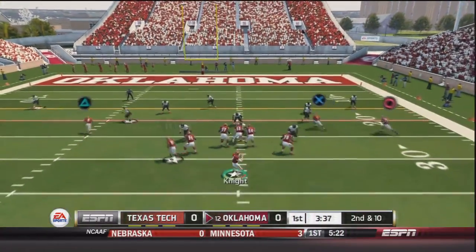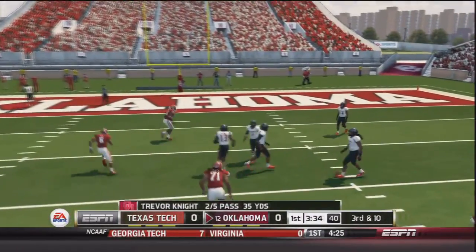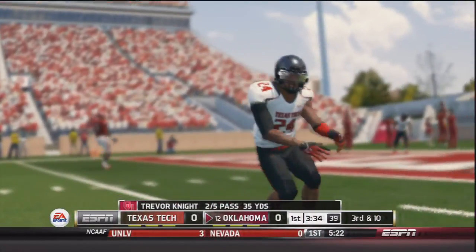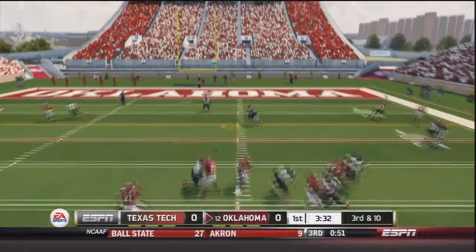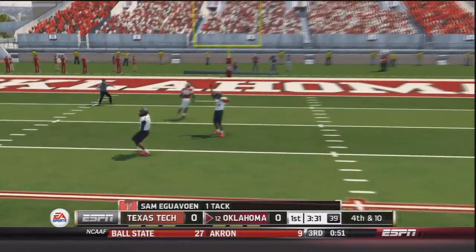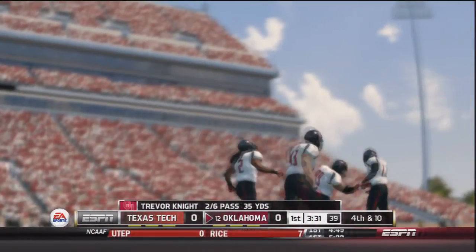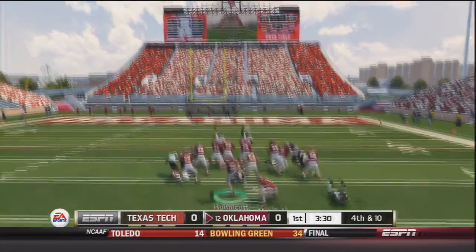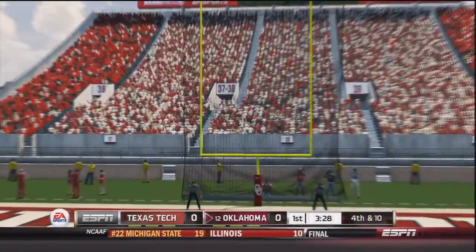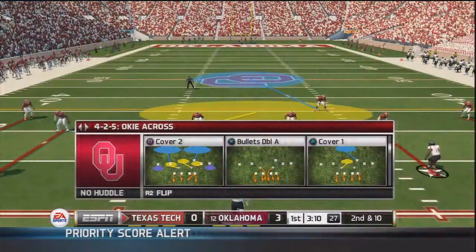Knight comes out in shotgun once again, this time on 2nd and 10. Knight drops back, throws, and that pass is going to be tipped away, intended for Green Beckham. Knight 2 for 5, 35 yards. On 3rd and 10, Trevor Knight drops back, throws, and that's going to be tipped away, and that would bring up 4th down for the Sooners, so they would come out to attempt a field goal. Michael Honeycutt, who had problems earlier in the year, has been deadly accurate for the remainder of it, and he still is, and Oklahoma draws first blood to make it 3-0.